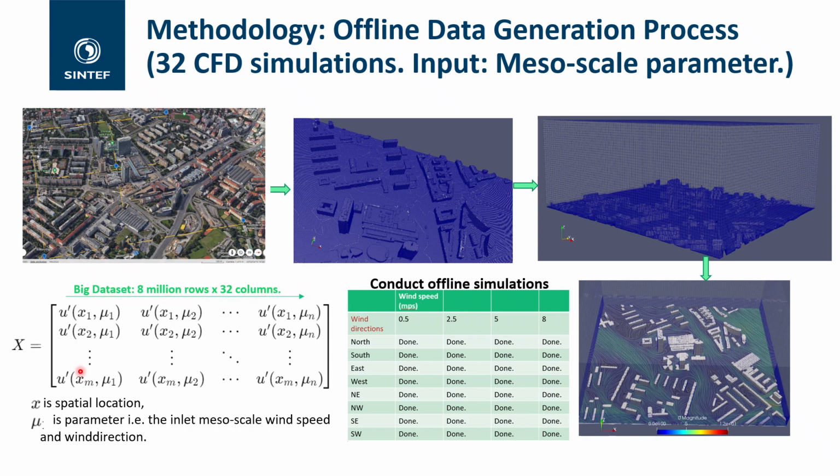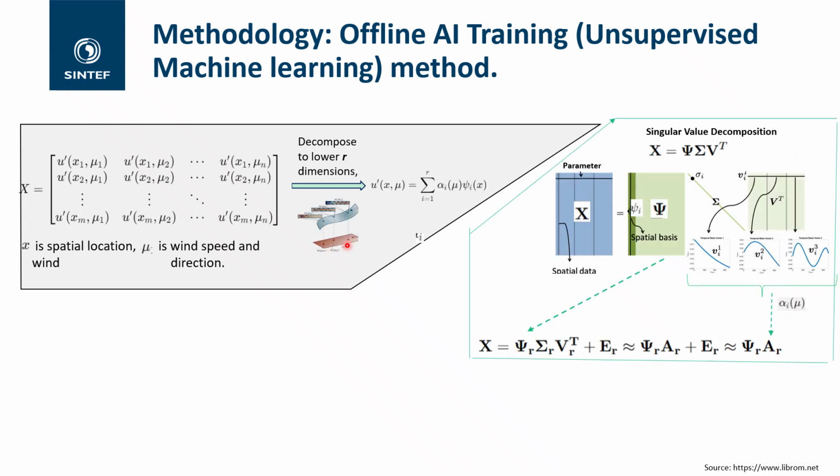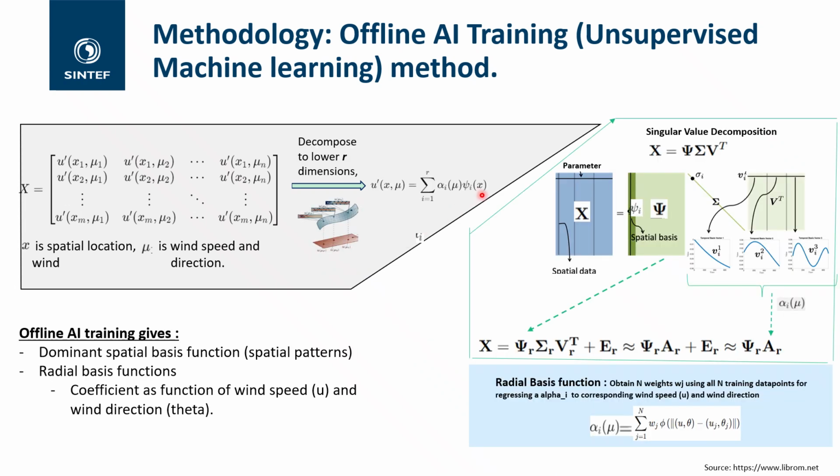wind speed. So from this big data set, we now apply unsupervised machine learning. In the unsupervised machine learning, this big data set is decomposed into two basic components. One is the psi of x, which is the dominant spatial basis patterns, which is a function of x, the spatial locations. And another is the alpha, the coefficients associated with these basis functions.